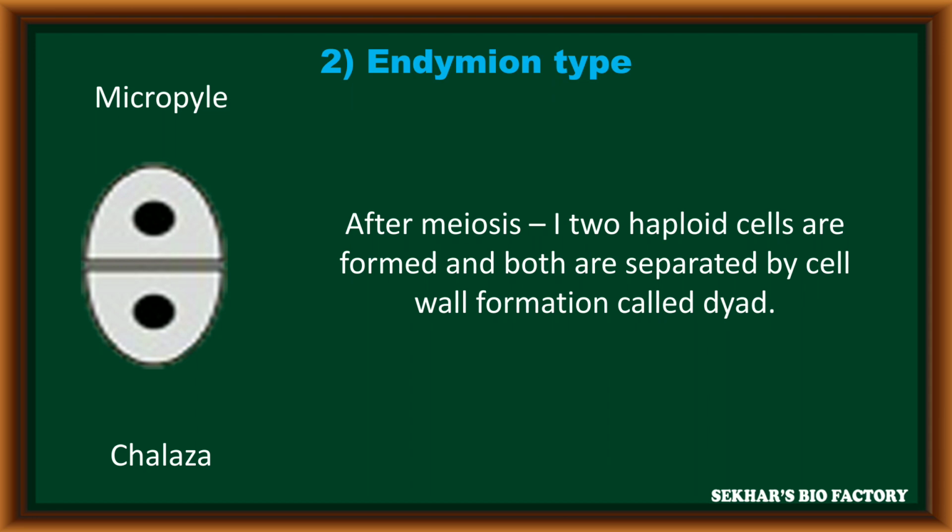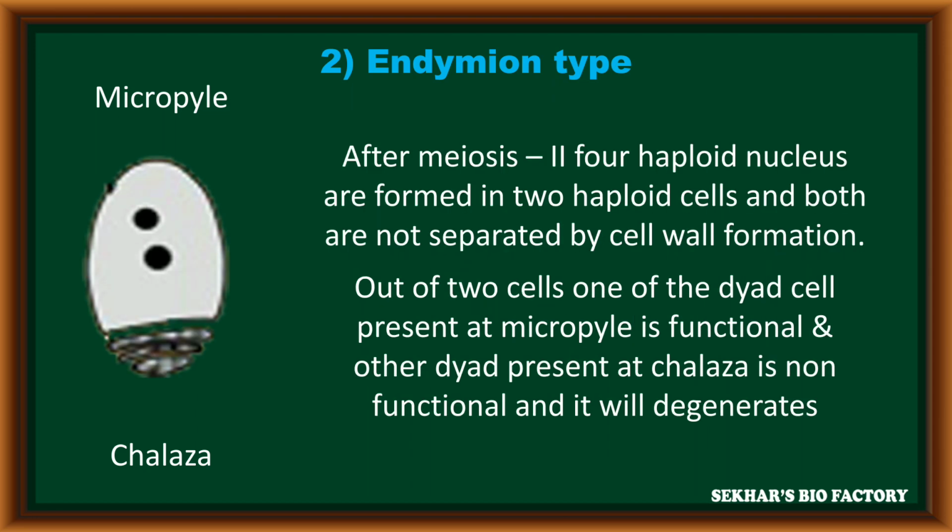After completion of meiosis 1, it forms two haploid cells called dyads. After completion of meiosis 2, in each dyad, two nuclei are formed without cell wall formation.